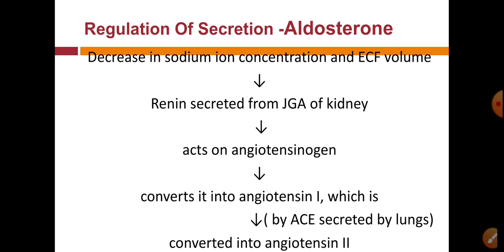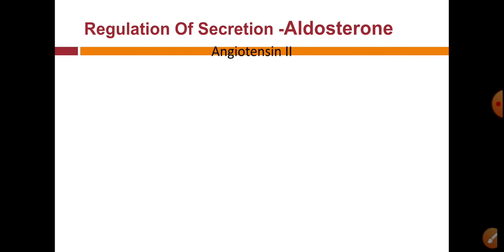This ACE converts angiotensin first into angiotensin second. Angiotensin second has many actions such as vasoconstriction as well as secretion of aldosterone.